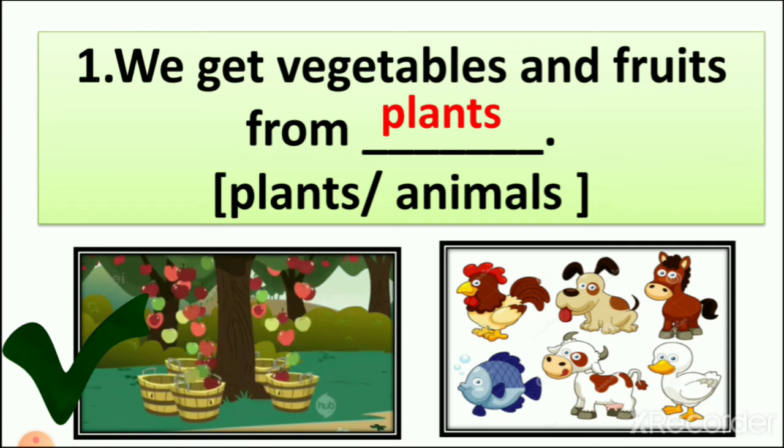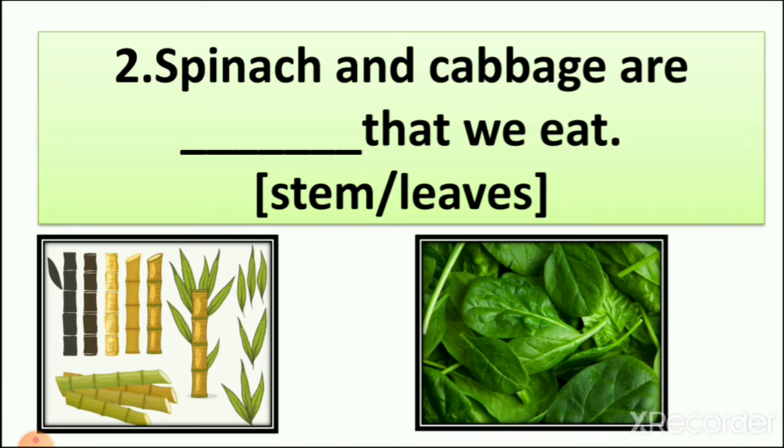So let's start the second. Now what is the second fill in the blank? Spinach and cabbage are dash that we eat. So remember we learn about spinach and cabbage, that they grow in the ground and they have only leaves. So is it a leaf of the plant or a stem of the plant?